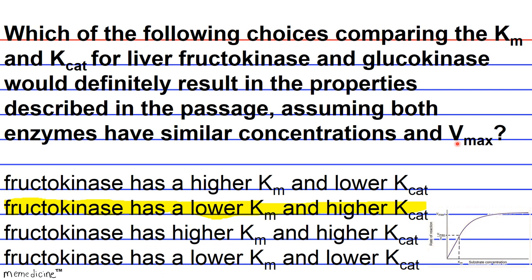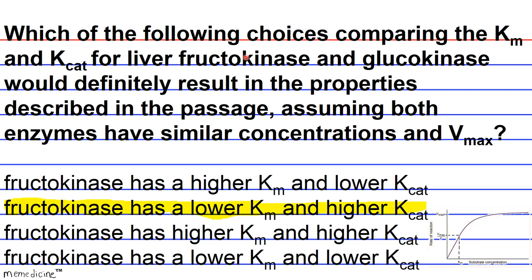You're probably wondering, okay, how the heck am I going to figure this out? Well, there are actually a few key clues and keywords mentioned in the passage. You don't have to look at the graph for this one. It's actually spoken in paragraph 1. The second half of paragraph 1 mentions that in hepatocytes, fructose and galactose are immediately phosphorylated.